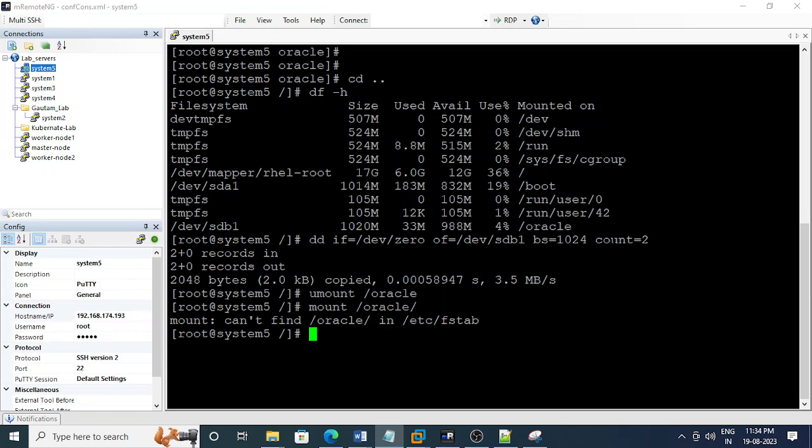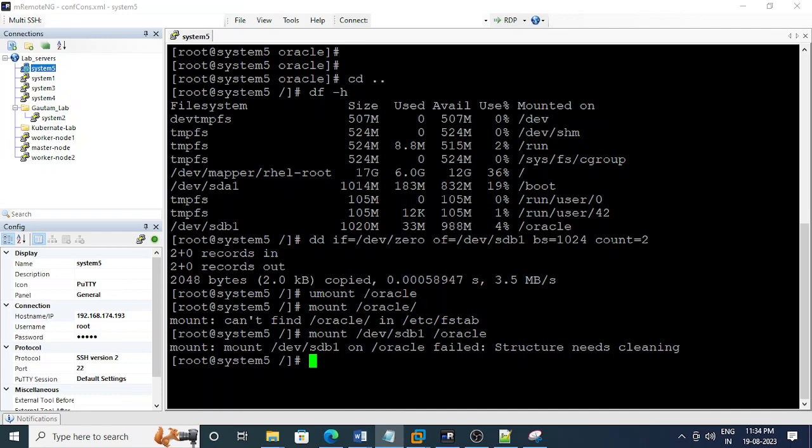Mount sdb1, where it will mount on the oracle directory mount point. Yes, now the scenario is created. We are getting the error, structure needs cleaning.